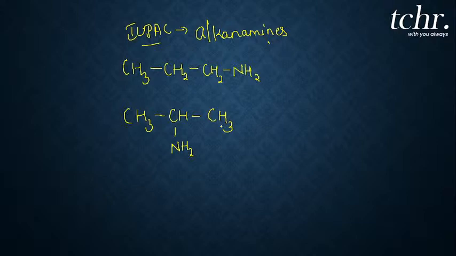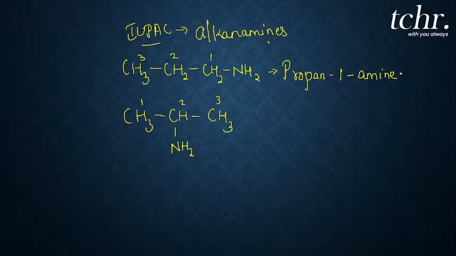Since the position of the NH2 group varies, I will denote that by numbering the carbon atoms. You have to start numbering from where the NH2 group is. Here it is 1, 2, 3. So how do I name this compound? I will name it propane, erase E. Where is the position of the NH2 group? In the first position. So it is propane-1-amine. Is that clear?